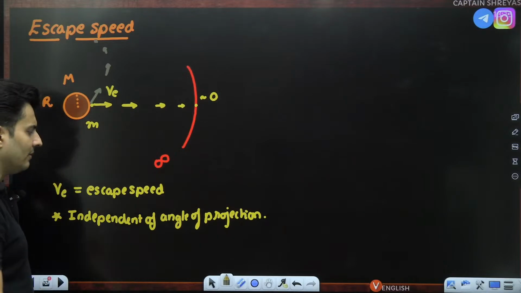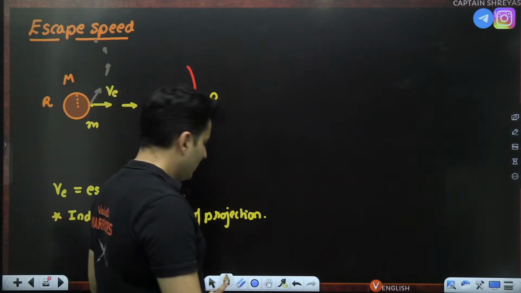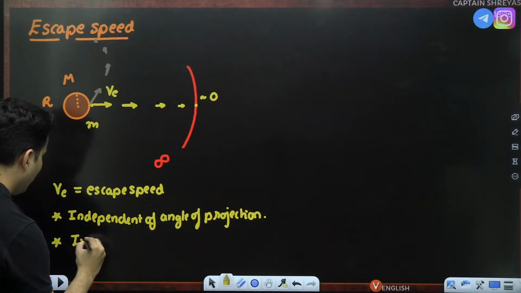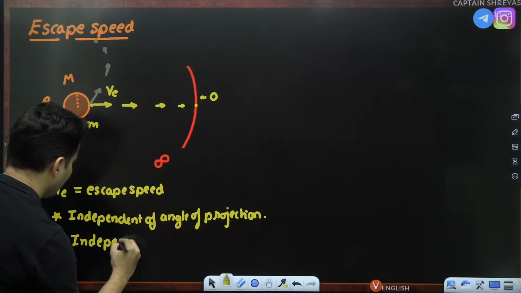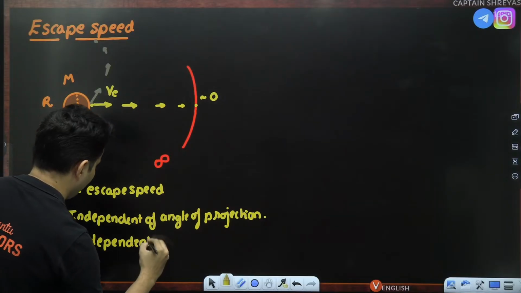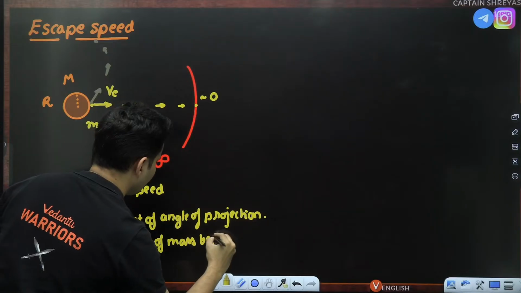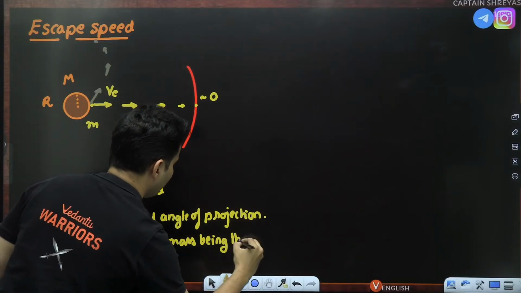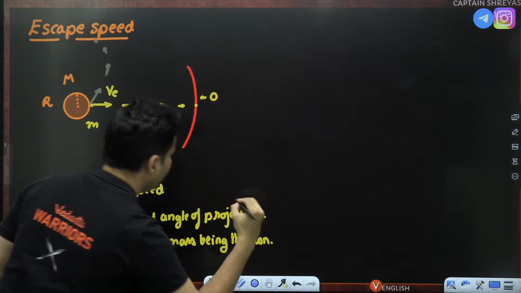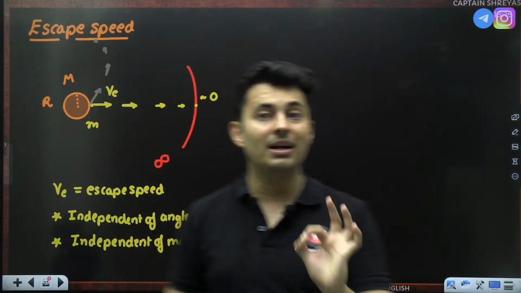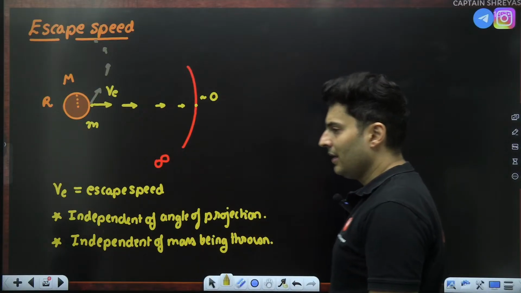It will go till infinity. You will also see that this particular escape speed is independent of the mass being thrown, or projected. It does not depend on that small m. It depends on the mass of the planet, but not on the mass being thrown. Okay, that is what it is.